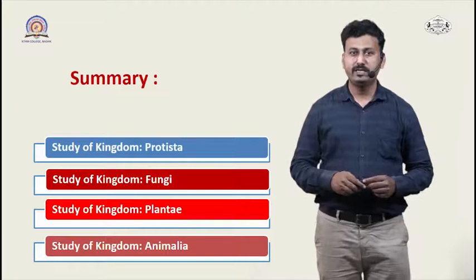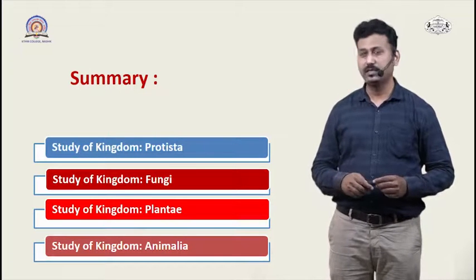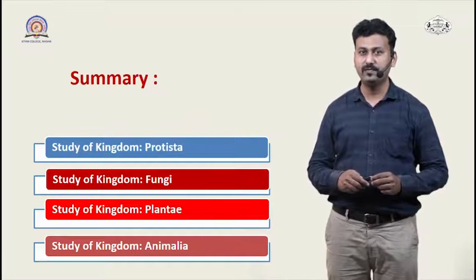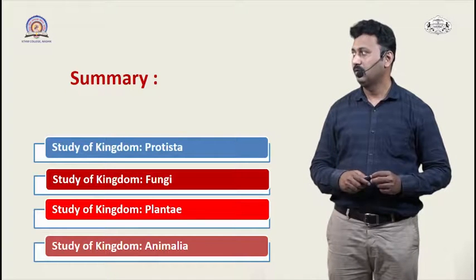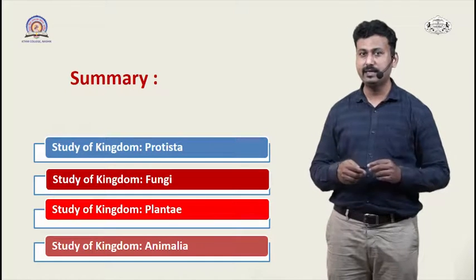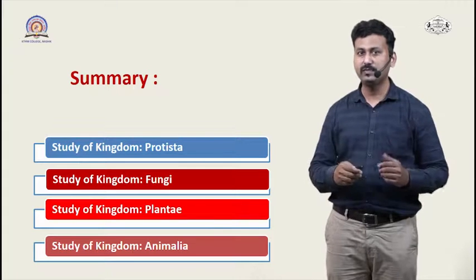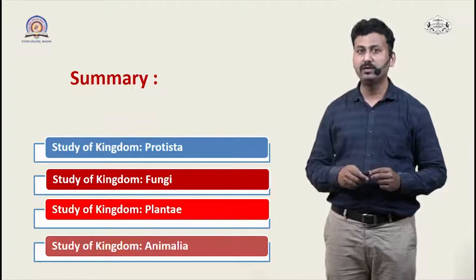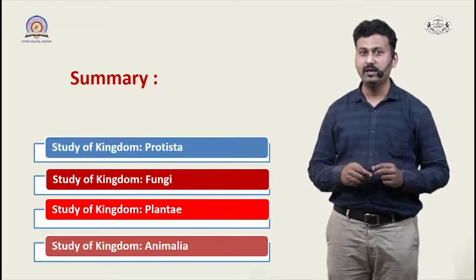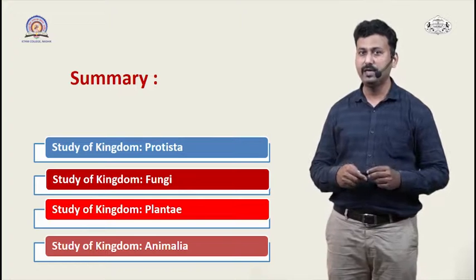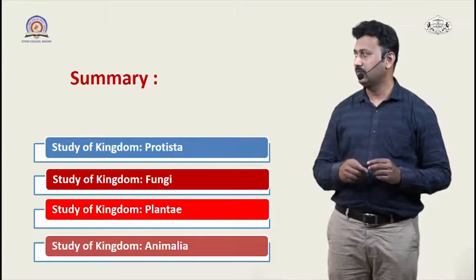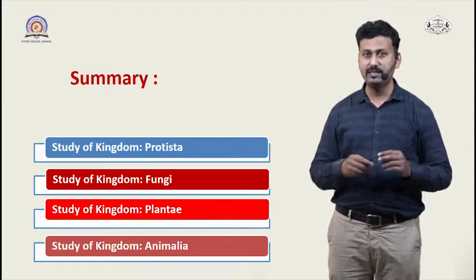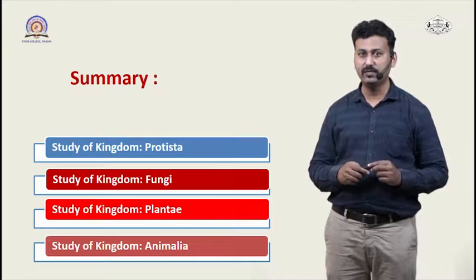Let's take a quick summary of today's lecture. So in today's lecture, we have studied the remaining 4 kingdoms of the 5 kingdom system proposed by R.H. Whittaker. So we have studied what protists are, what their basic characteristics are and how those were classified into different groups. Then we have studied the basic characteristics of the 3rd kingdom, that is kingdom fungi, how they were classified into different groups and their basic characteristics. Then we have studied the 4th kingdom of the system, that is kingdom Plantae, their basic characteristics and their classification into different groups.